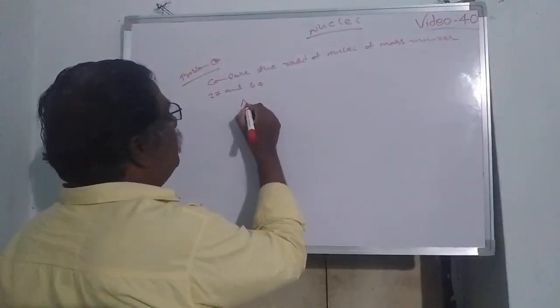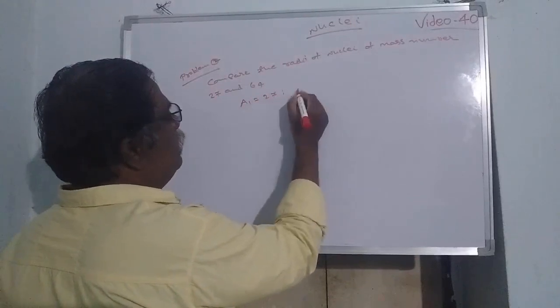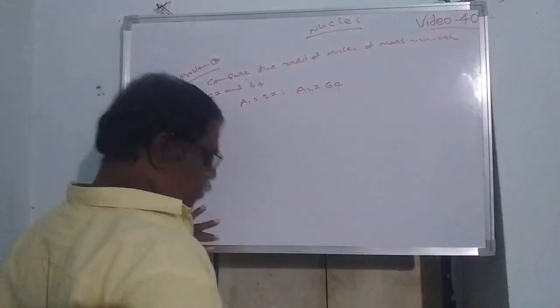Here mass number A1 will be 27, and another atom A2 will be 64.